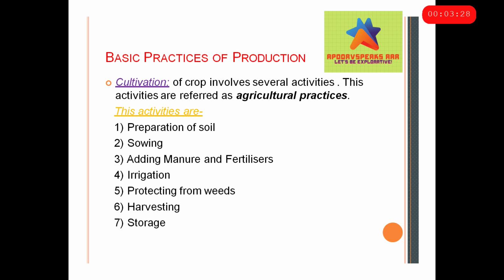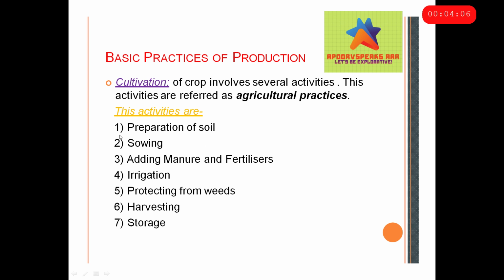Now the basic practices of production. First of all is cultivation of crops, which involves multiple agricultural practices. When these practices are combined, they are known as cultivation. There is an order of 7 activities, and this has to be memorized in the same order, because of course you can't harvest and then sow the seeds. It's just going to be all chaos. So you have to memorize it in order.